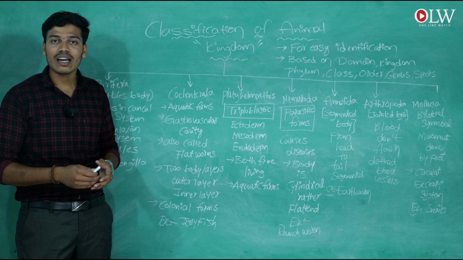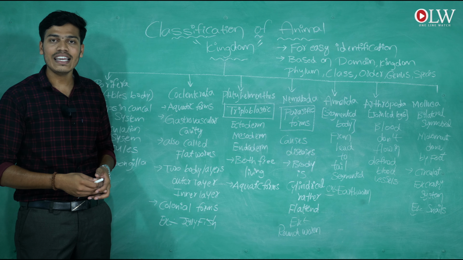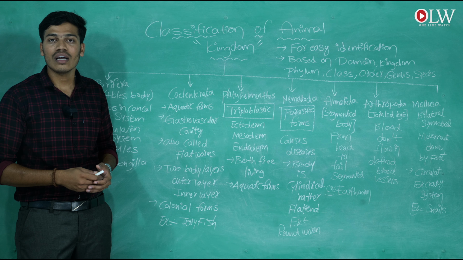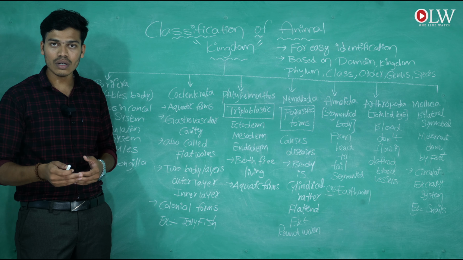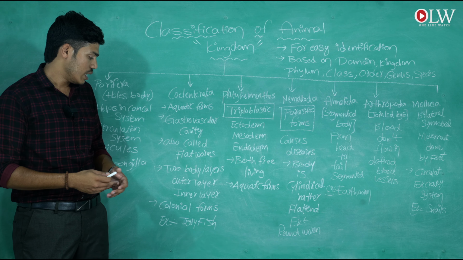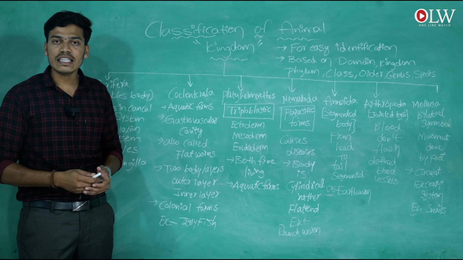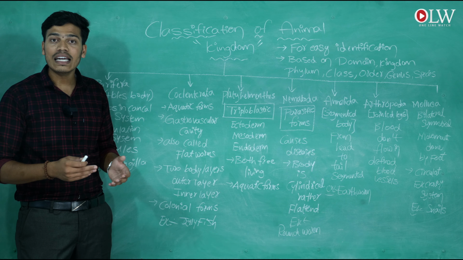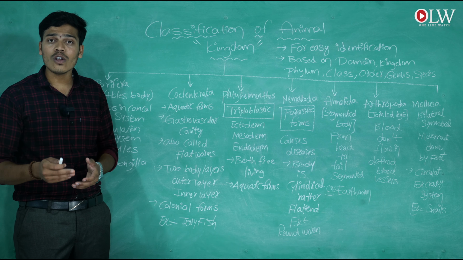Those two layers are the outer layer and the inner layer. These two layers are helpful for their locomotion in water. These coelenterates lead their lives in colonial forms.